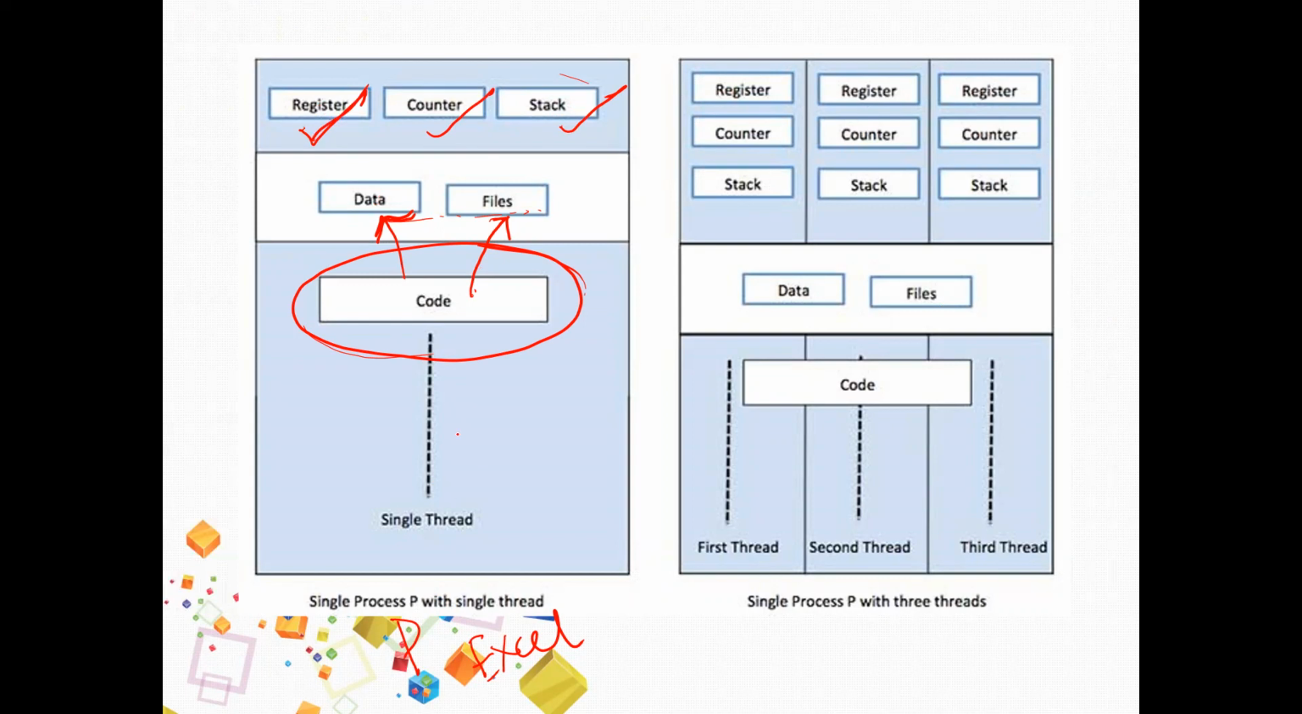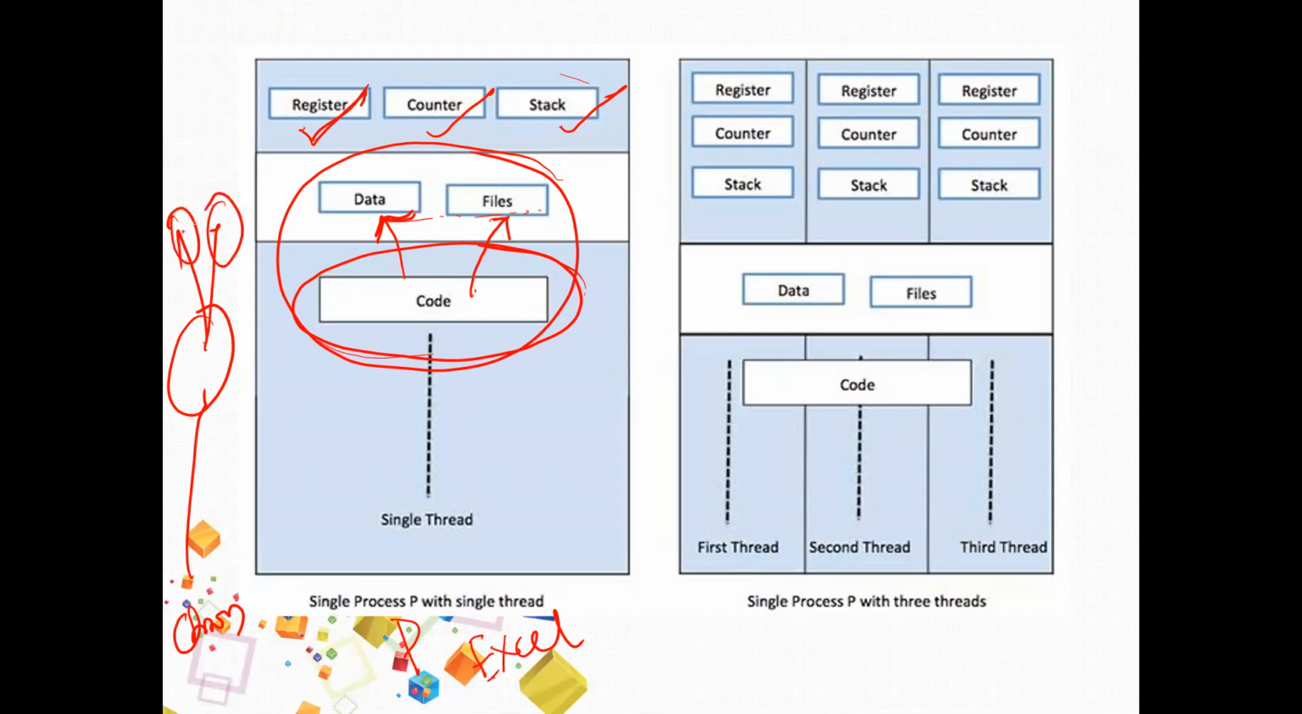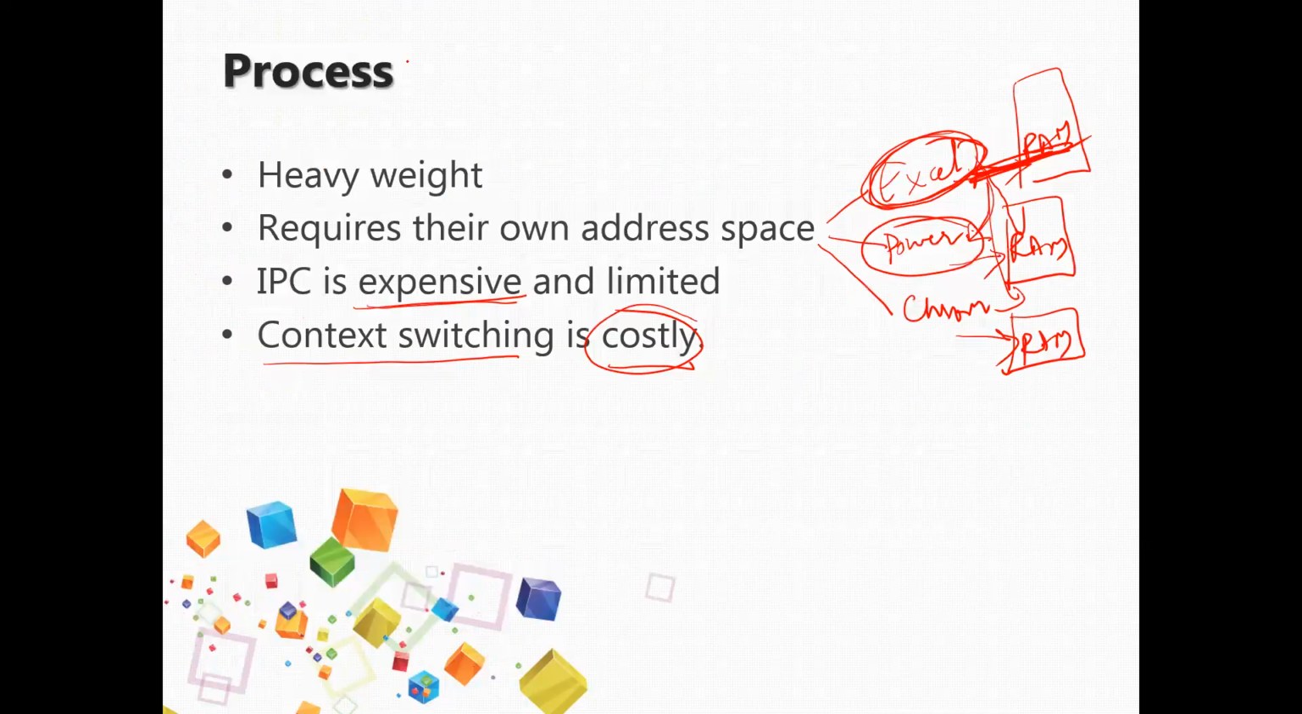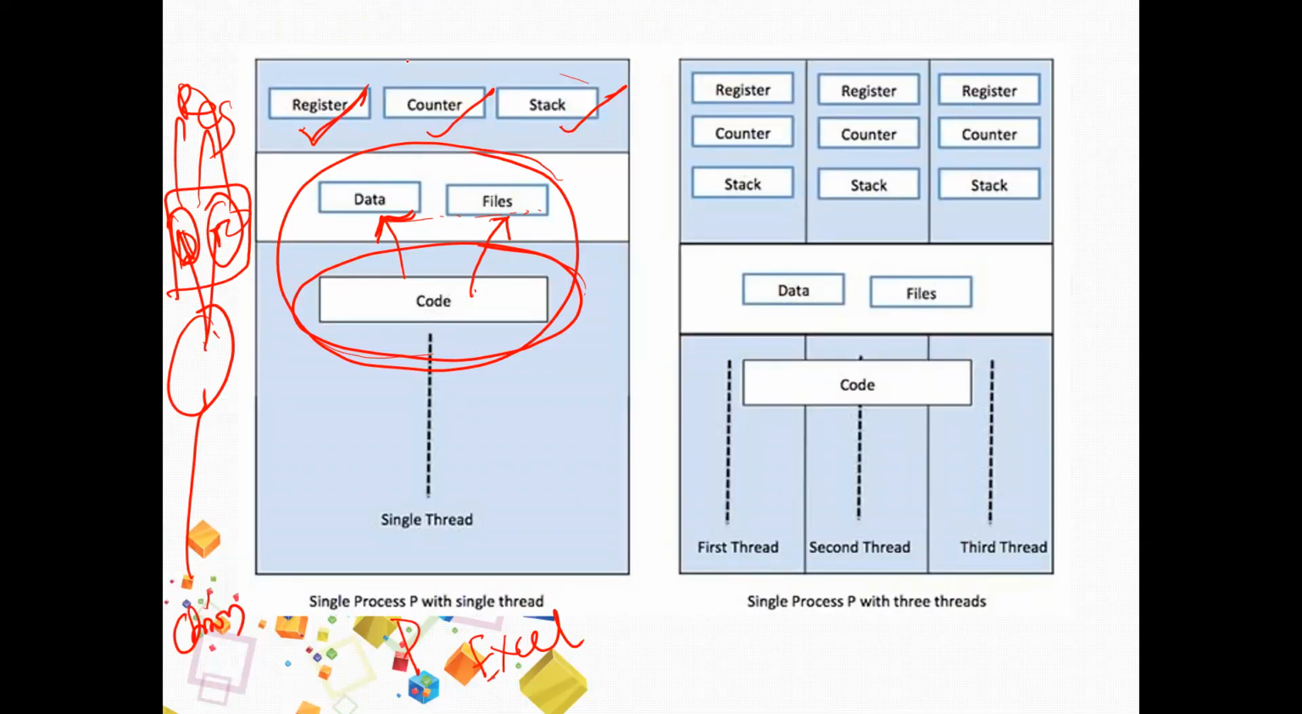So when a process is running, it needs separate memory. If I open another process, Chrome, again it will have code, again it will have some data and files, and again it will have registers, counter, and stack. They have their own address space. For every process we open, we'll get all these. That's why these are heavy. Process is heavy. This is the reason we call the process heavy.